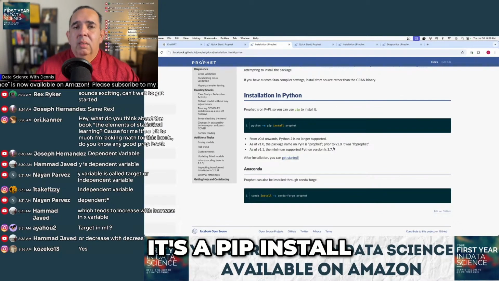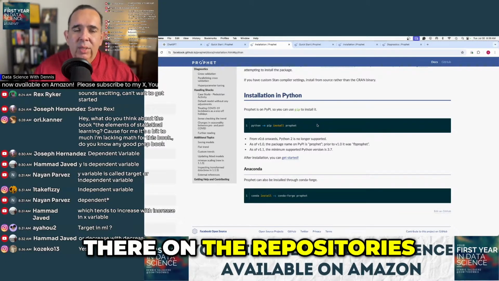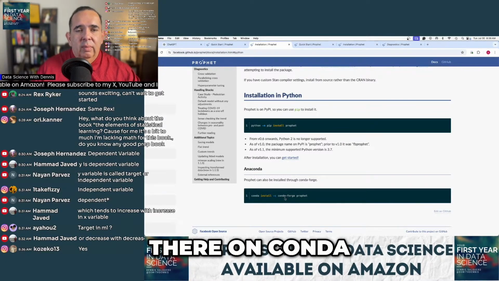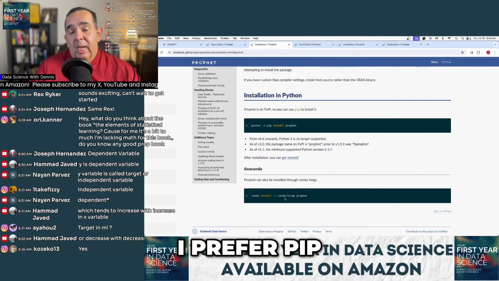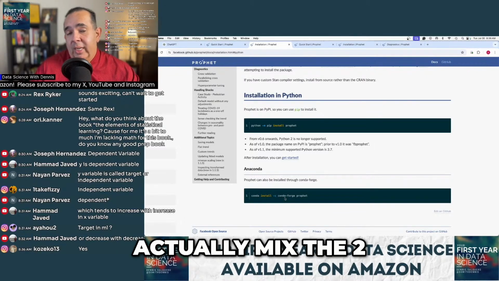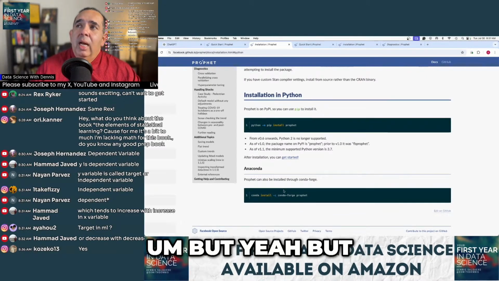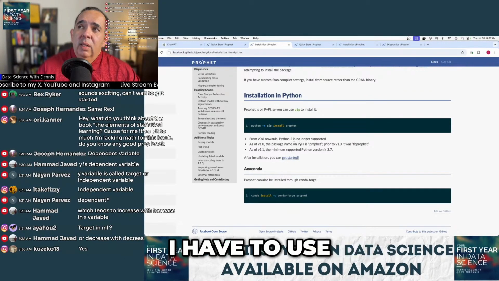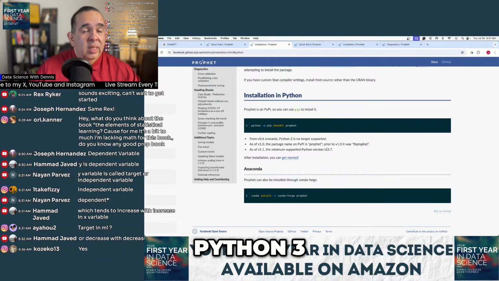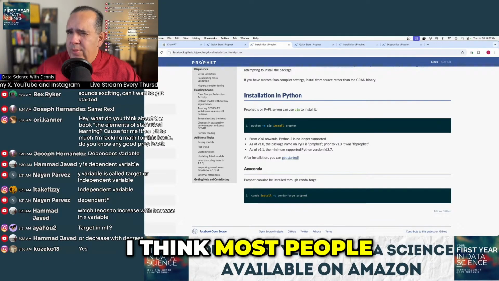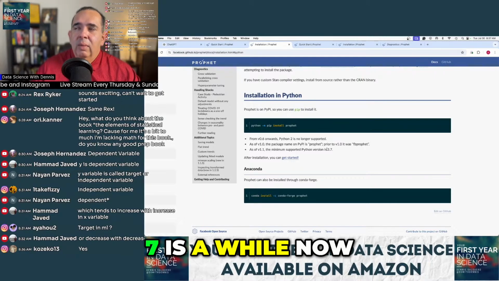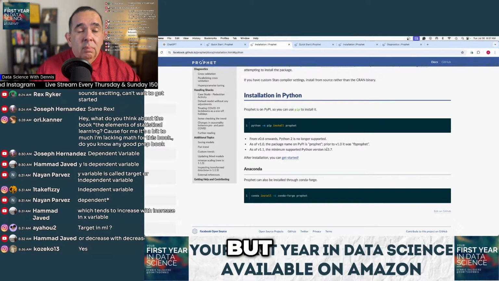It's a pip install, which means it's out there on the repositories, and it's also out there on Conda. If you prefer to manage via Conda, I prefer pip. You can actually mix the two if you want to. But it's also verifying that I have to use it at least on Python 3.7, which is a reasonable ask. I think most people are way beyond that by now. Actually, way beyond that. 3.7 is a while now. But all the requirements are there for us to work with it.